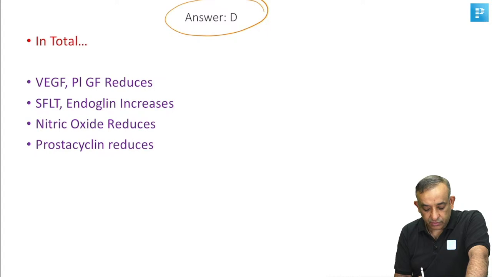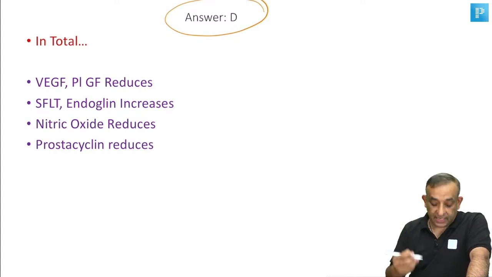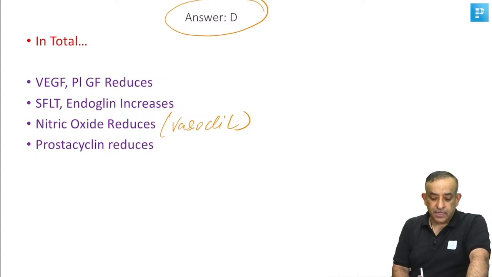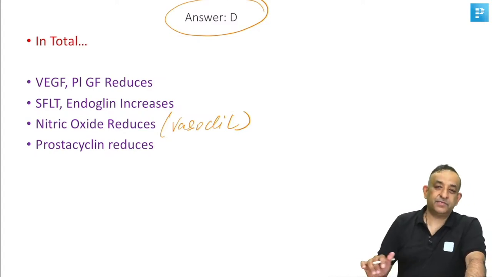Nitric oxide will reduce. Nitric oxide is also a vasodilator, and prostacyclin also reduces. All right. So this is the gist of the preeclampsia story.